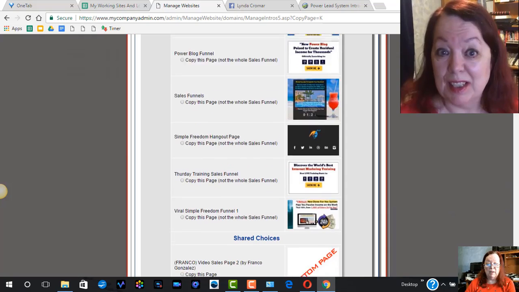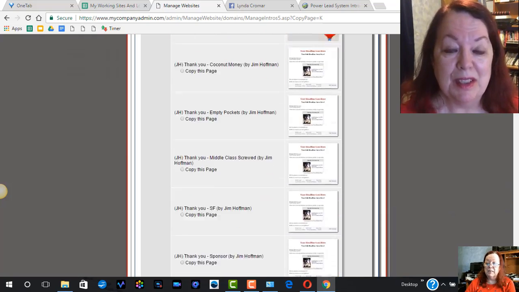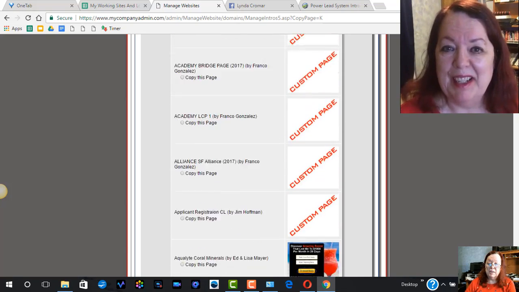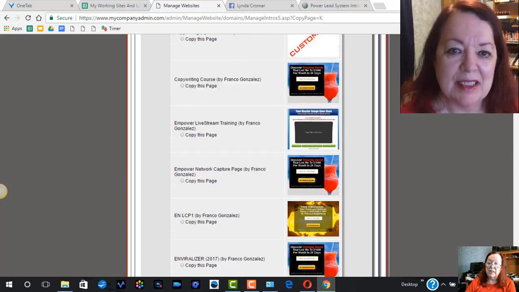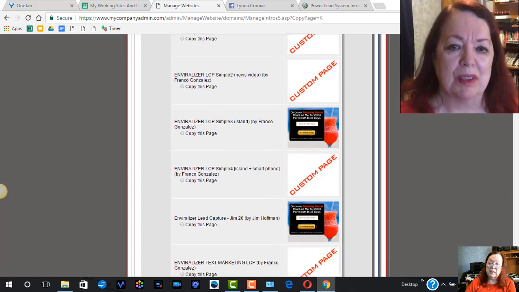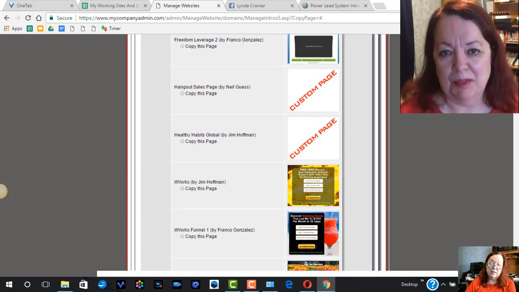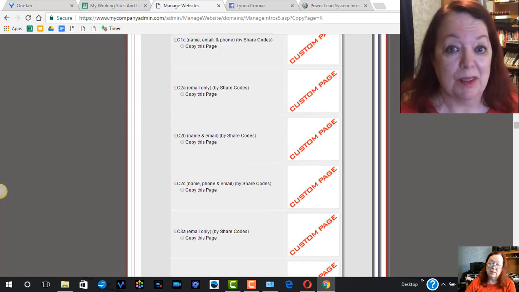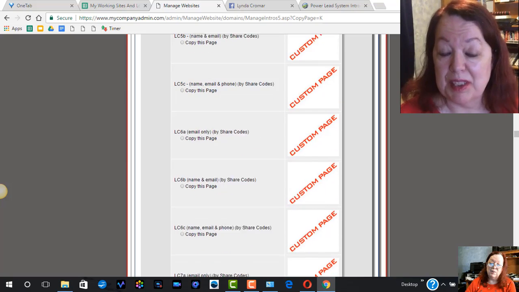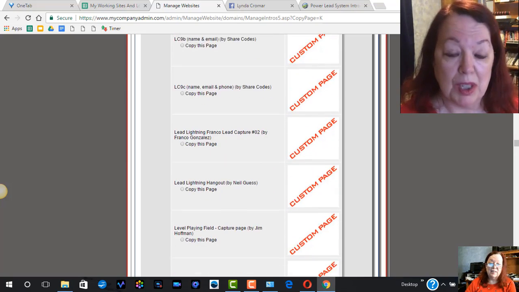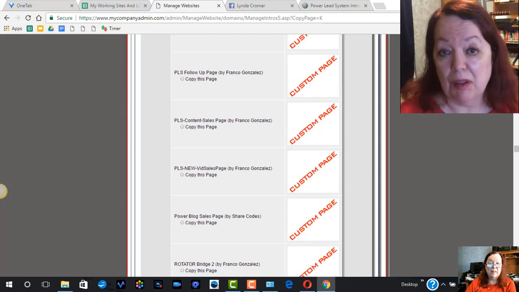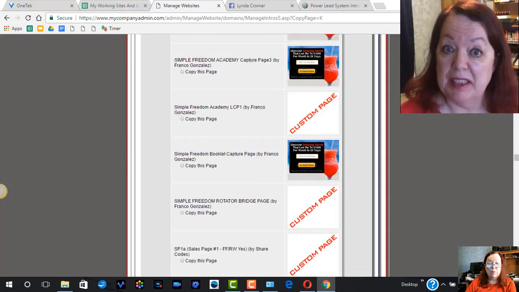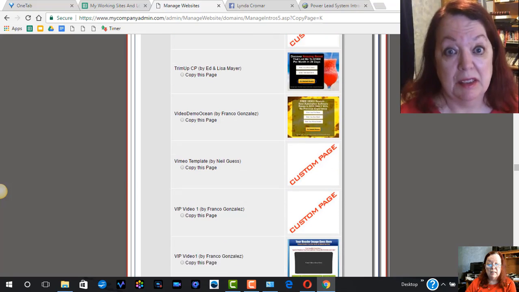So first of all, we need to go down to where the 4-tab is. It depends on how many share codes you have, but it's under the shared with you part. So we need to get under there. I have a lot of stuff, so it'll take a while to get down there. Let's see, it's not there. So what we want to do is get clear down to almost the bottom.